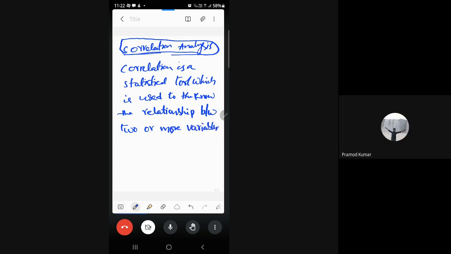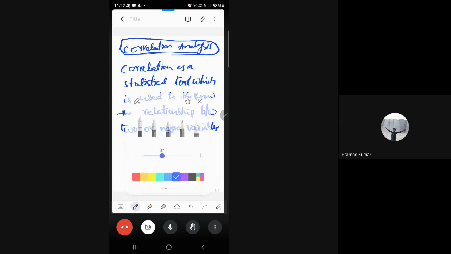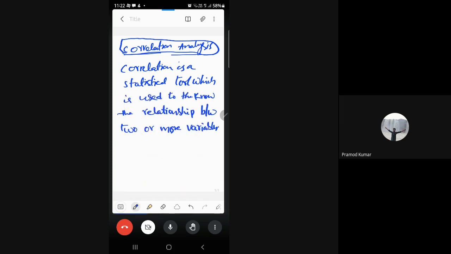Okay. So can you please repeat it once again? It is used to know the relationship between two or more variables.